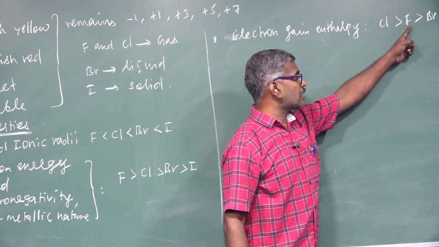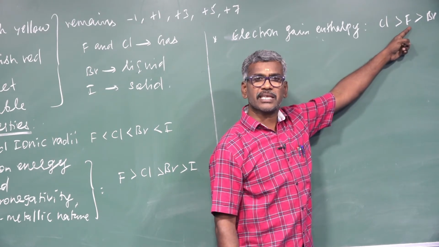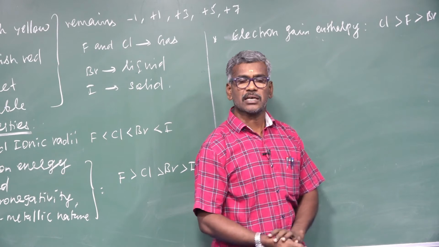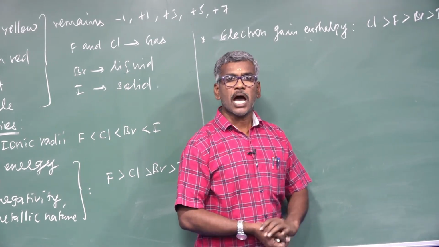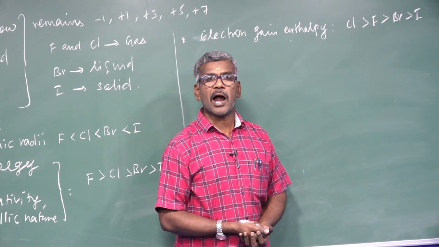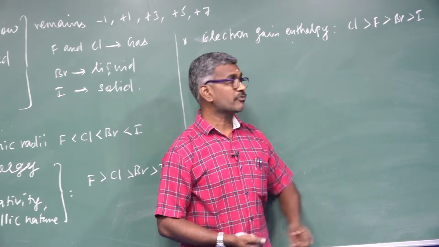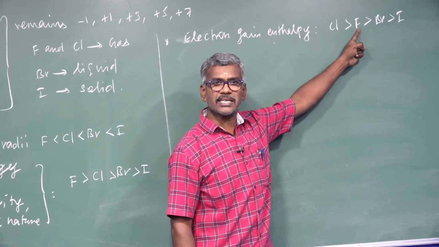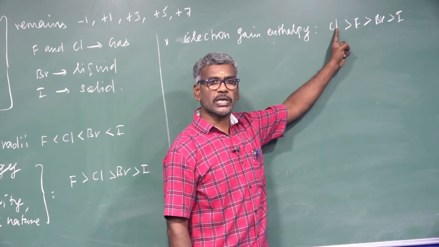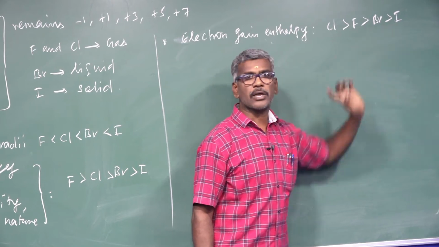Fluorine has a lower electron gain enthalpy than chlorine because of its small, compact size. Strong electron repulsion between the outermost shell electrons and the incoming electron gives less tendency to accept the electron. What is the order? Chlorine greater than fluorine greater than bromine greater than iodine.